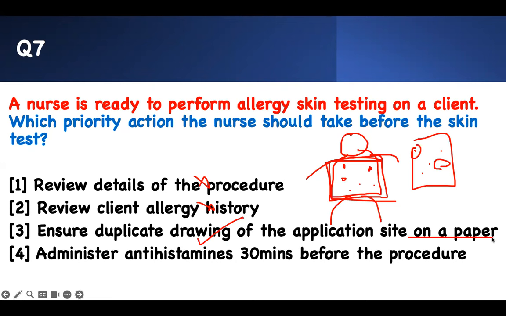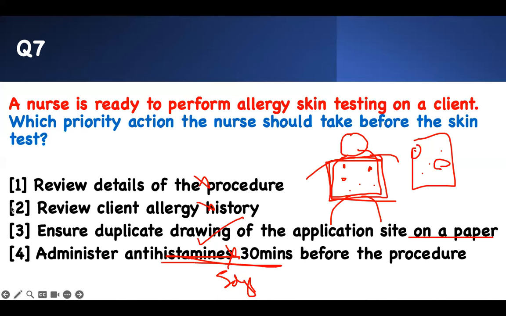Yes, so that we know. If I review all these histories and still can't figure out what is causing the allergy, I may not be able to help you. Administer antihistamine? Antihistamine needs to be stopped a couple of days before, like 5 days or something like that, because if you take antihistamine, you will not react to the allergen. So that's the idea.